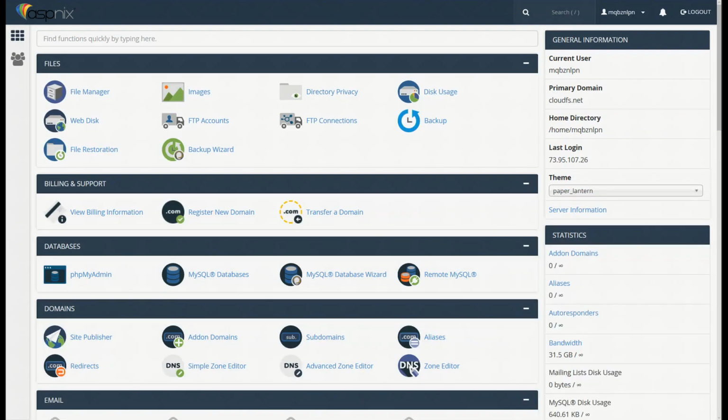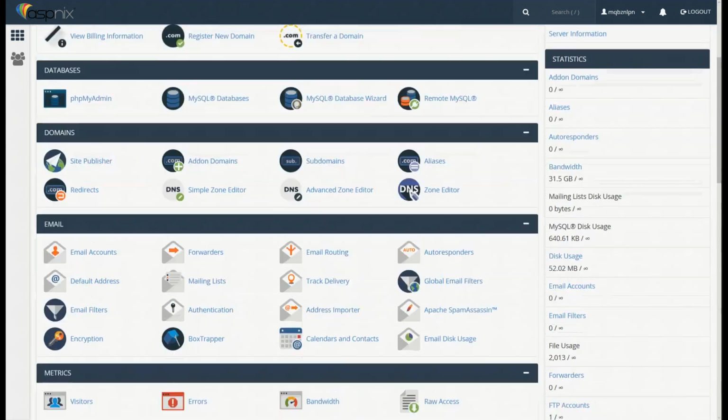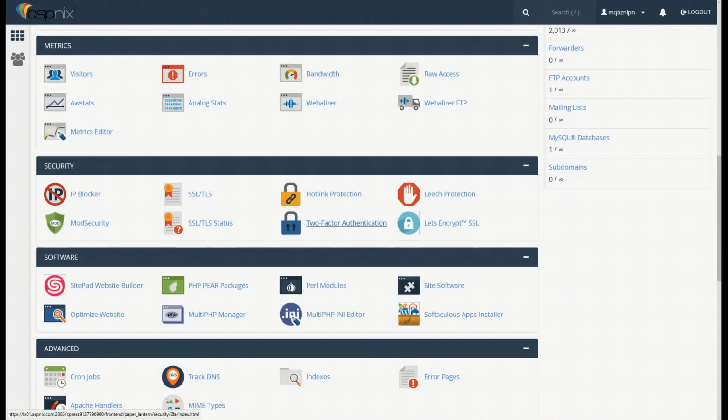To install free SSL encryption, scroll down to the Security section and select Let's Encrypt. It's right here on the bottom right. Let's Encrypt is a free and very basic way to encrypt your site with SSL. If you can't afford a better option, this is a great alternative. Click on Let's Encrypt SSL now.